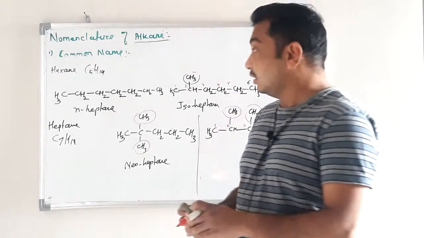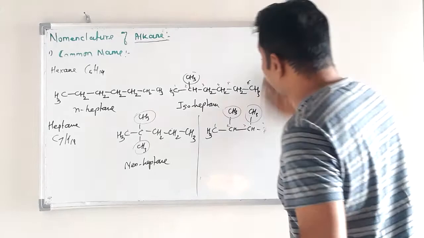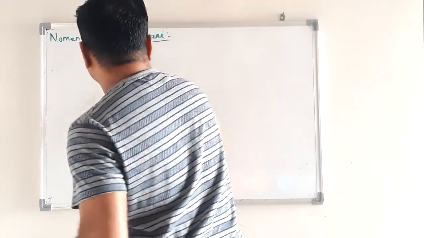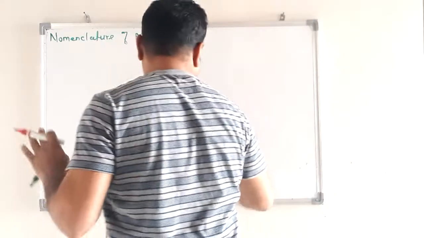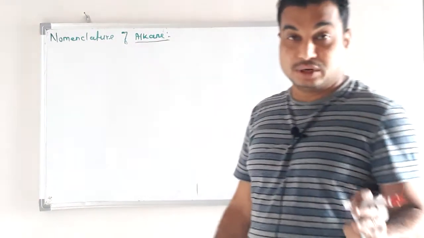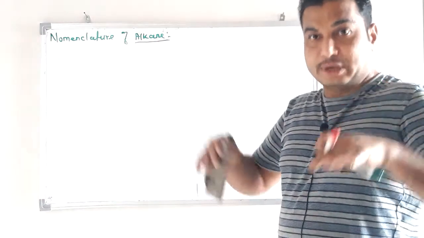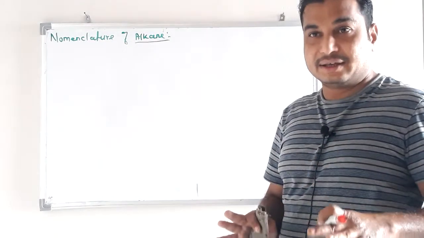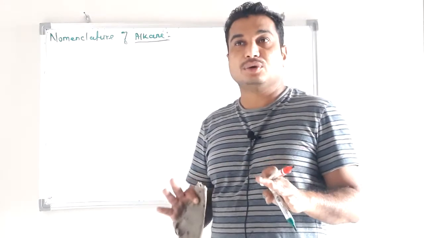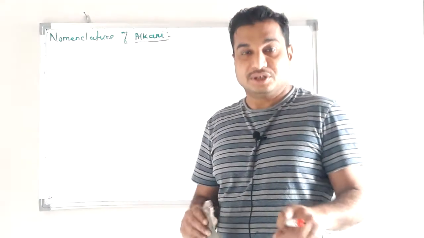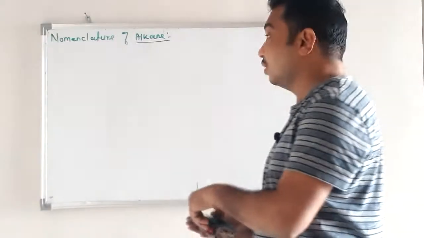Okay, so let us discuss the IUPAC system of nomenclature. In common names there are three possible names: n-alkane, isoalkane and neoalkane. And if an alkane does not belong to this category, then there is no common name. Then we have to apply the IUPAC system of nomenclature.